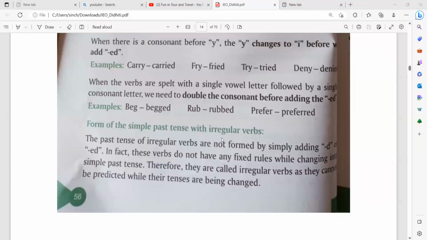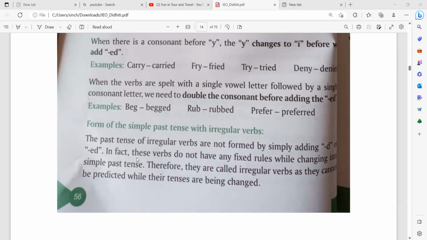Form of the simple past tense with irregular verbs. The past tense of irregular verbs are not formed by simply adding d or ed. In fact, these verbs do not have any fixed rule while changing into simple past tense. Therefore, they are called irregular verbs as they cannot be predicted while their tenses are being changed.